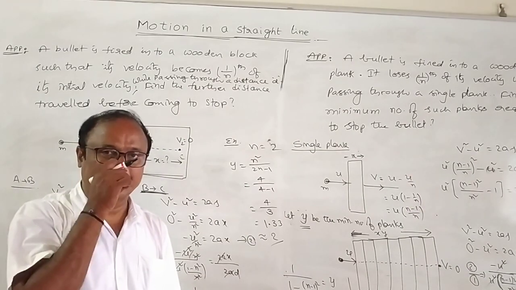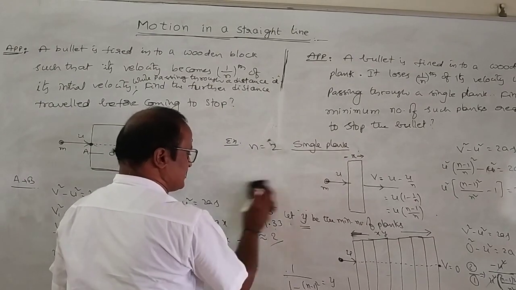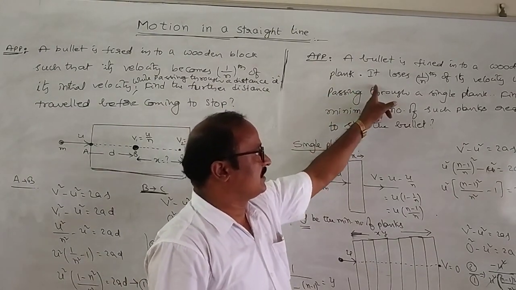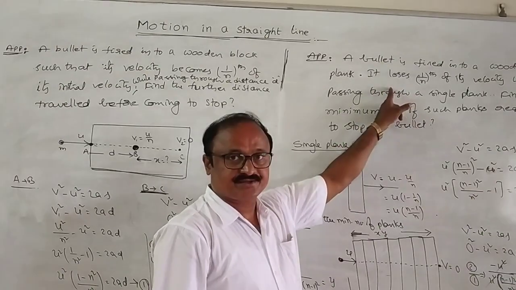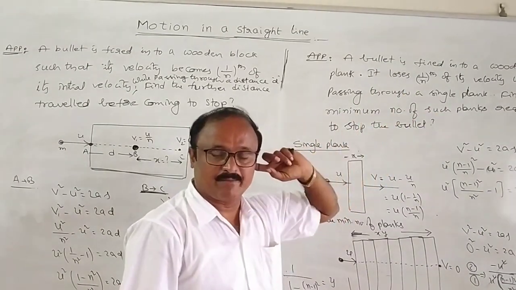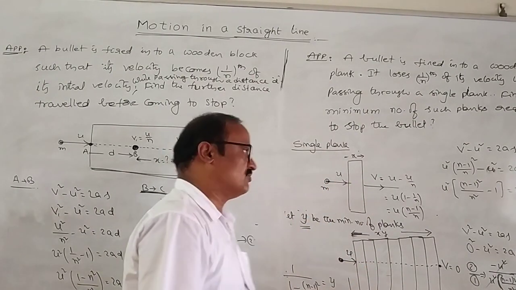One more problem: suppose a bullet is fired into a wooden plank such that it loses 1/10th of its velocity while passing through a single plank. Find the minimum number of such planks required to stop the bullet.